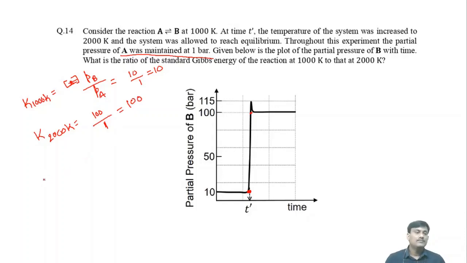You know that, what is the relation between the equilibrium constant K and delta G?